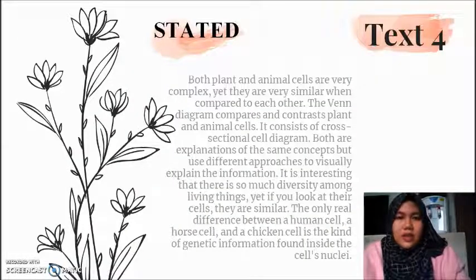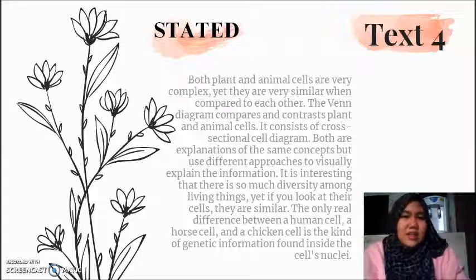Text 4. Both plant and animal cells are very complex, yet they are very similar when compared to each other. The Venn diagram compares and contrasts plant and animal cells. It consists of cross-sectional cell diagrams. Both are explanations of the same concept but use different approaches to visually explain the information.